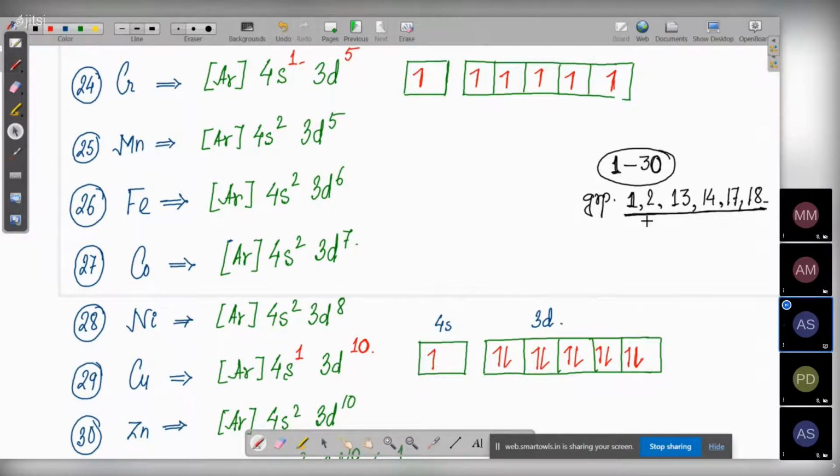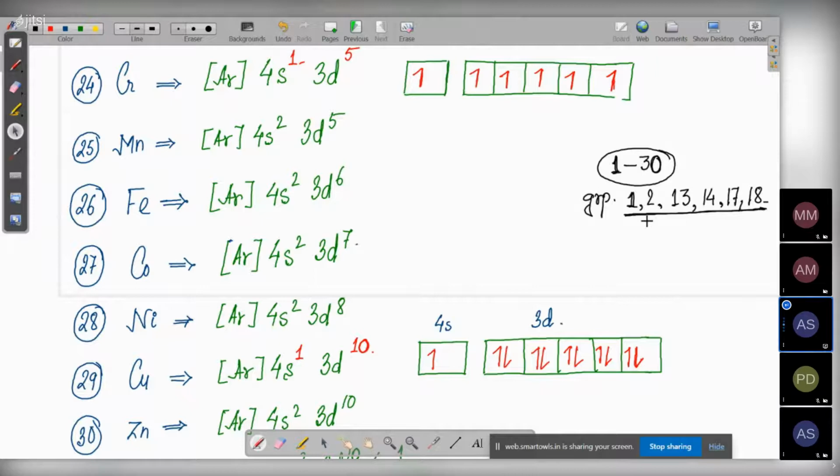Group 13 is boron, aluminium, gallium, indium, thallium. 14 is carbon, silicon, germanium, tin, lead. 15 is nitrogen, phosphorus, arsenic, antimony, bismuth. 16 is oxygen, sulfur, selenium, tellurium, polonium. 17 is fluorine, chlorine, bromine, iodine, astatine.